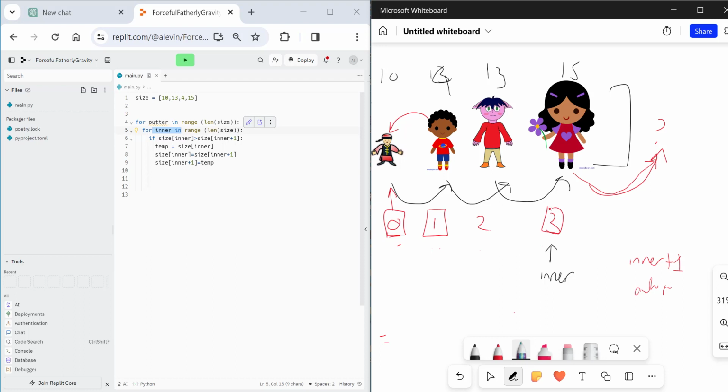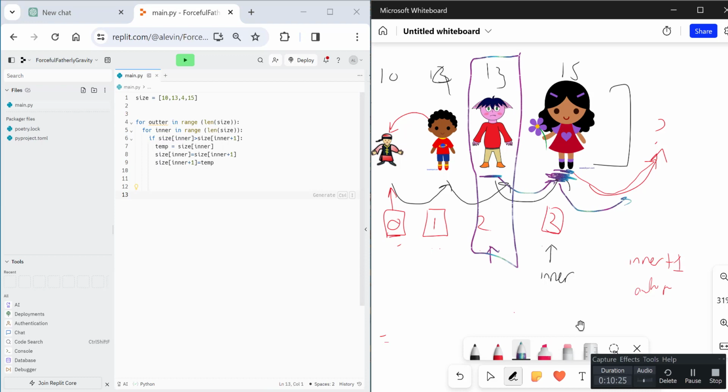This does not work. Really what we want to do is stop when we get to the one before the end, which would be at Morgan. We don't need to check Rachel against anybody else. We just stop here at Morgan. So we do want to loop the length of the list, but not the whole length of the list. We always want to stop one before the end.